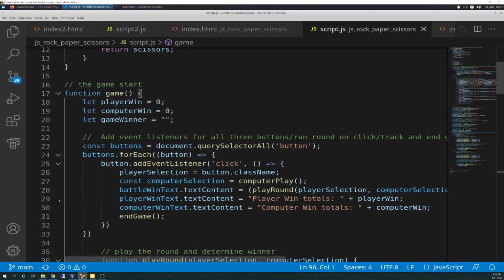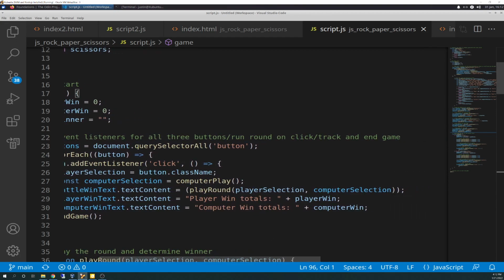So going back up here, now that we've talked about the different sections of DOM manipulation, we have battleWinText, which, if you remember, was declared earlier, and that's going to be textContent. So we're going to display the contents of playRound, playerSelection, computerSelection, which is what we had in a previous iteration of this.